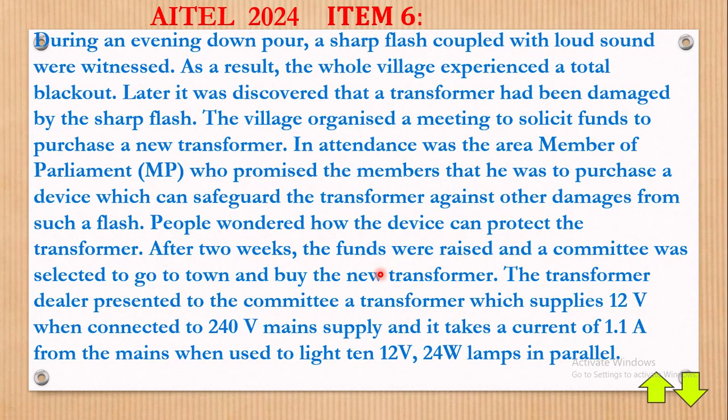After 2 weeks, the funds were raised and a committee was selected to go to town and buy a new transformer. The transformer dealer presented to the committee a transformer which supplies 12 volts when connected to a 240 volts main supply, and it takes a current of 1.1 ampere from the mains when used to light 10 12V, 12 watt lamps in parallel. So let's get there.